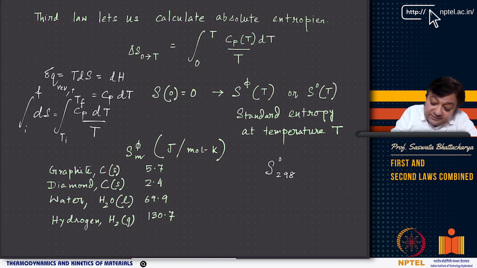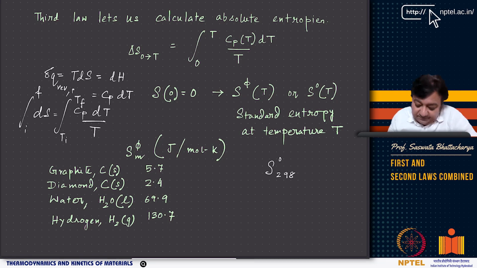So for example, this is the standard entropy at room temperature for different substances that are listed here. For these different substances, when I want to define the standard entropy at 298 Kelvin, I am using the fact that S0 equals 0. Graphite, a solid form of carbon, one of the allotropes of carbon, which you will later see is the most stable allotrope of carbon, has standard entropy of 5.7 joules per mole Kelvin at 298 Kelvin, and diamond has 2.4, water in the liquid state has 69.9, and hydrogen has 130.7.